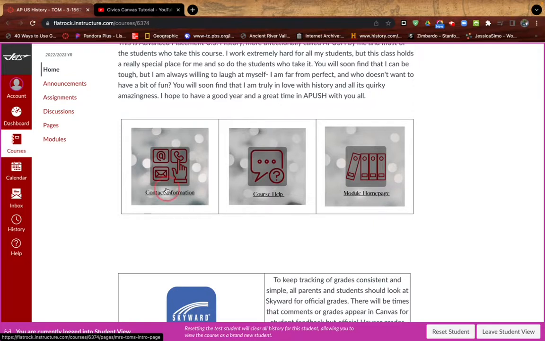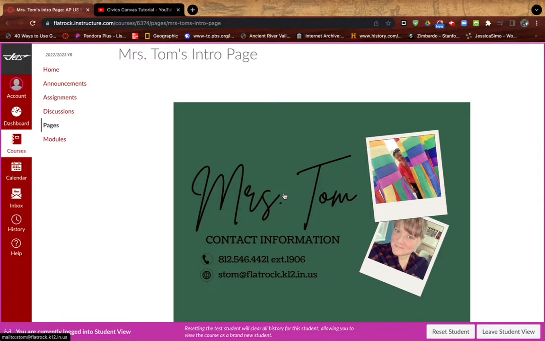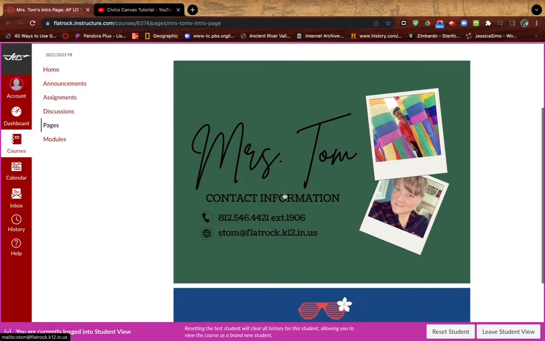So when I click on the contact information, if you need to email me or get a hold of me in any way, you guys can click on this and it will take you to this icon. When you click on this icon, it will open up a box for you to go ahead and shoot me an email, or you can also give me a call. Although during school, if I'm in class, I typically do not answer the telephone, but you can certainly leave me a message and I can get back to you.